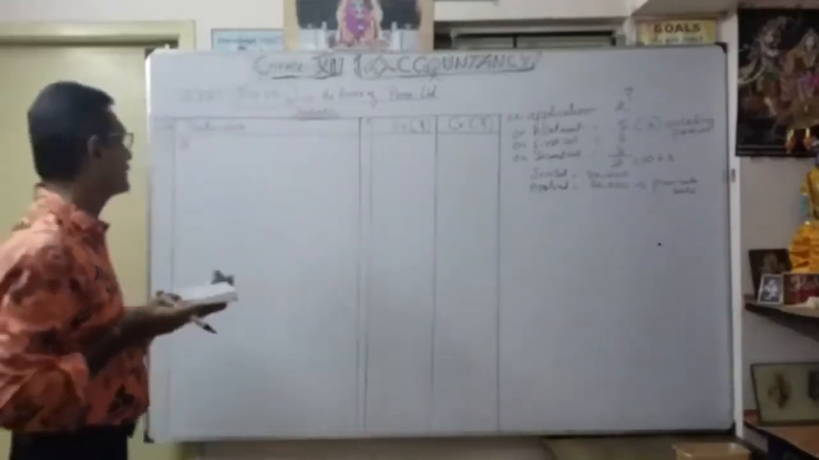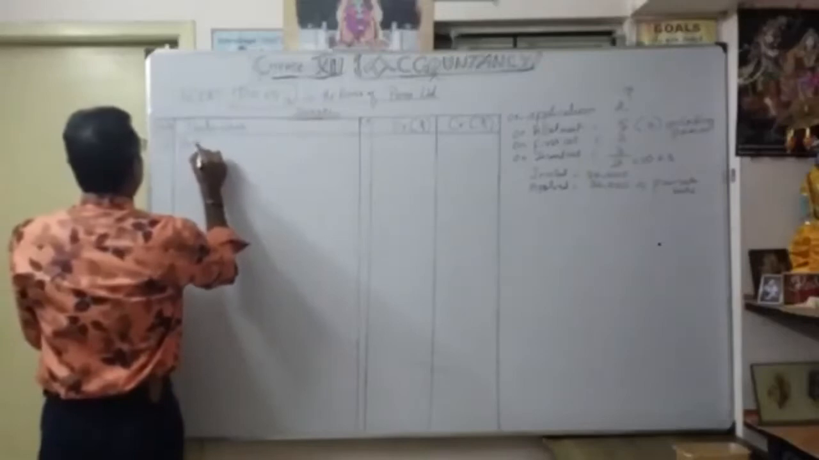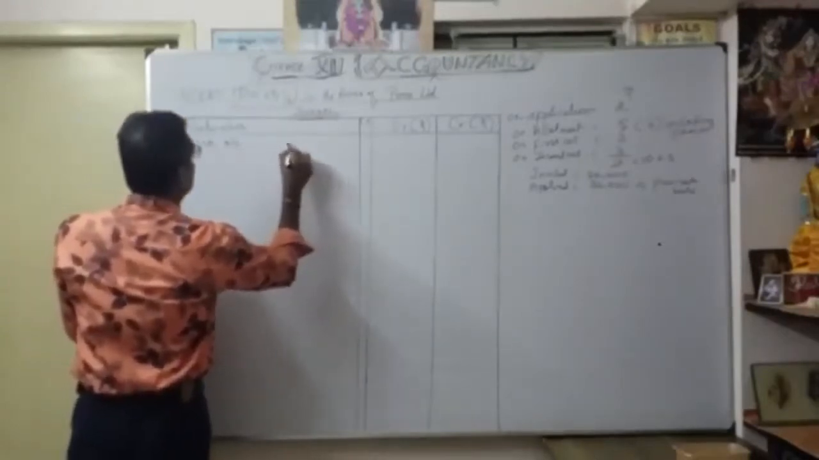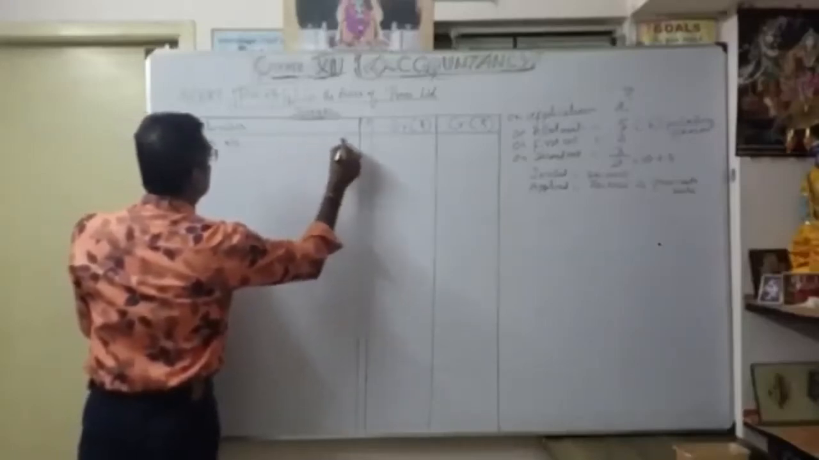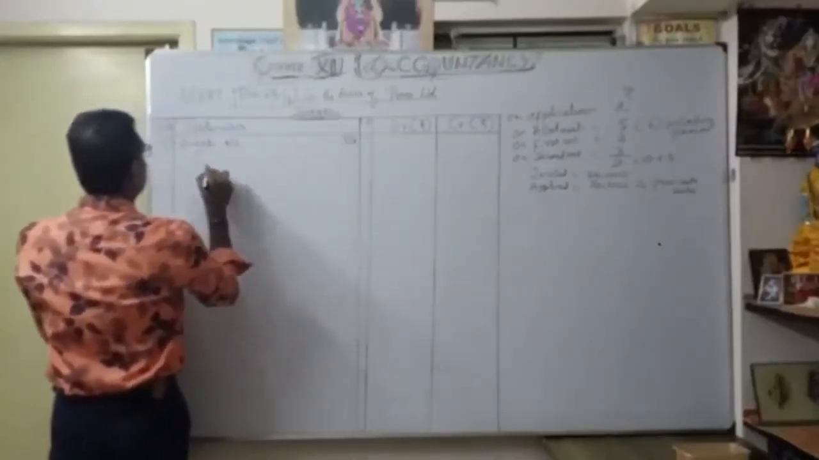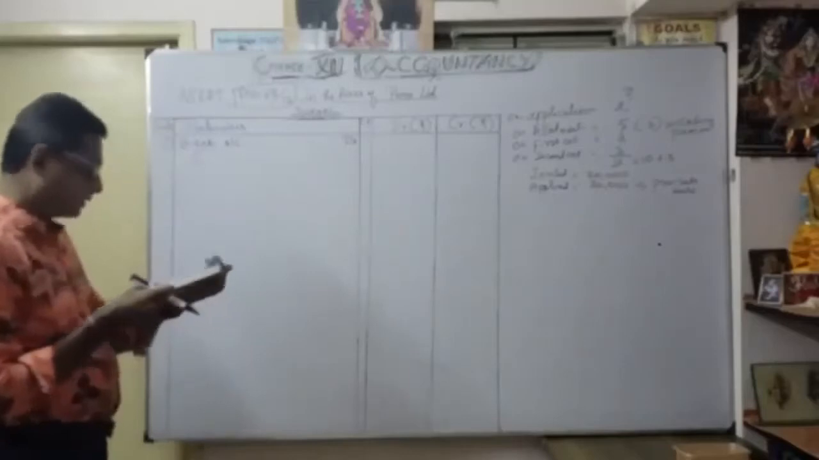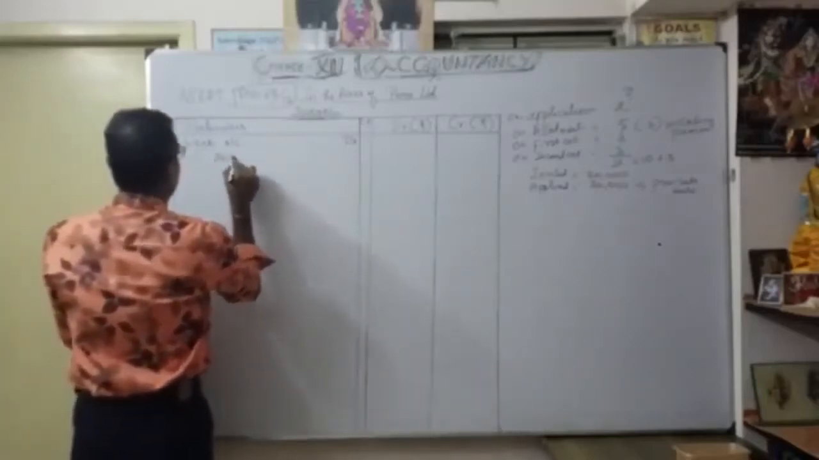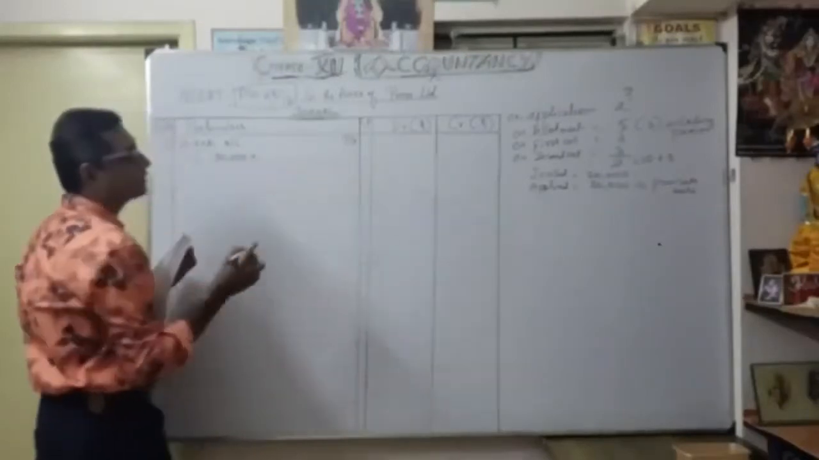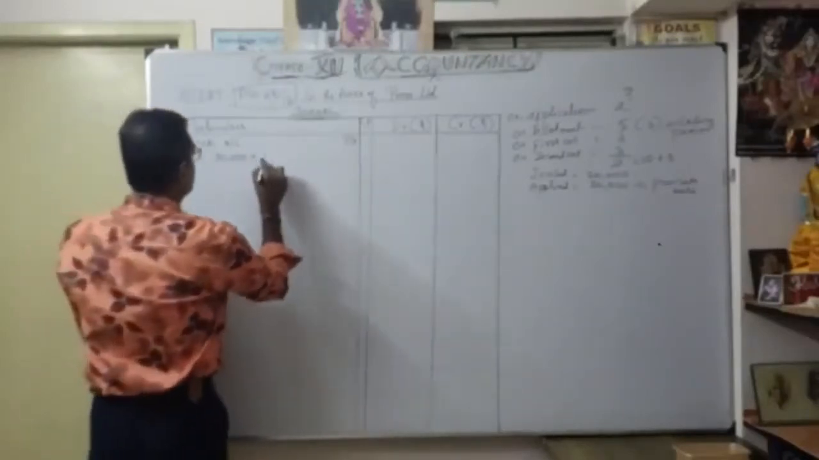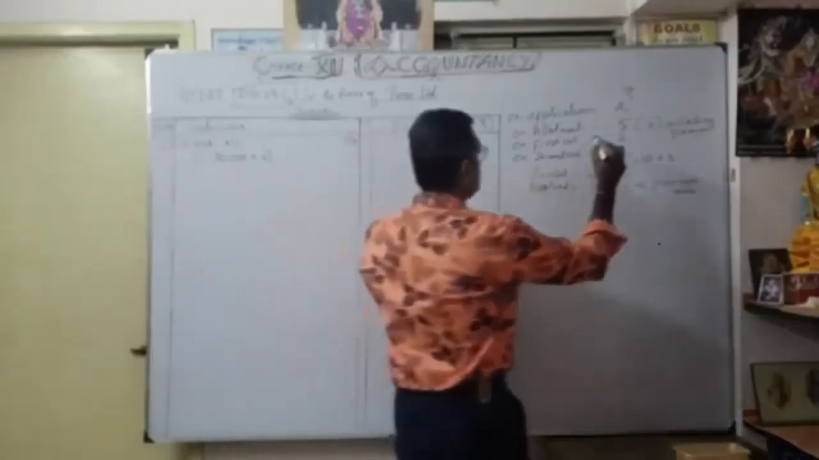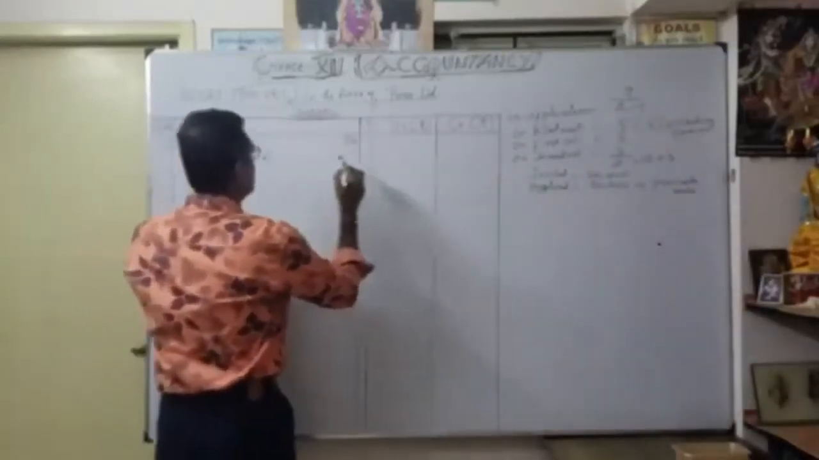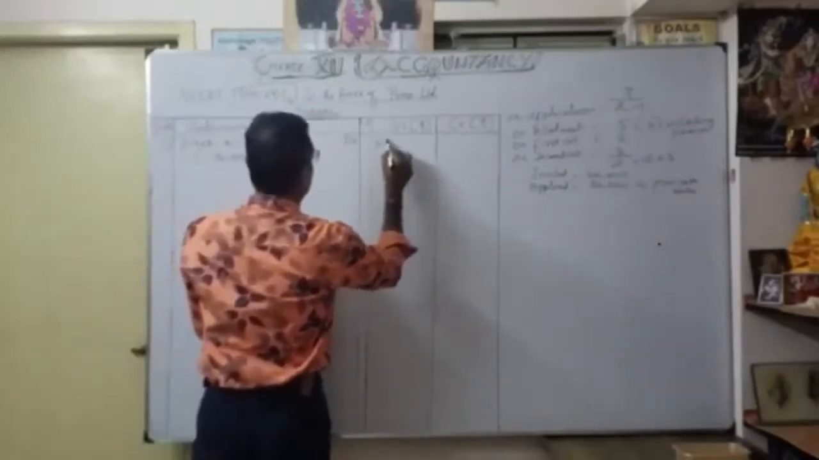Now what is the first entry? As you know, bank account debit. How many shares received? Received for 30,000 shares. So 30,000 into what is our application money? 2 rupees. So here application is 2 rupees. So it will come around 60,000.